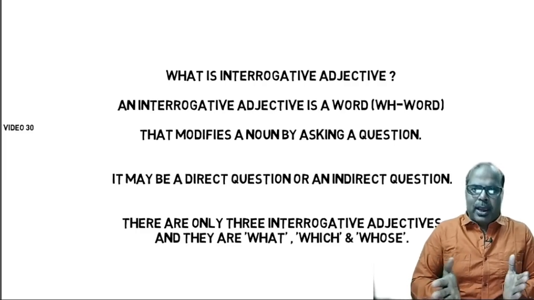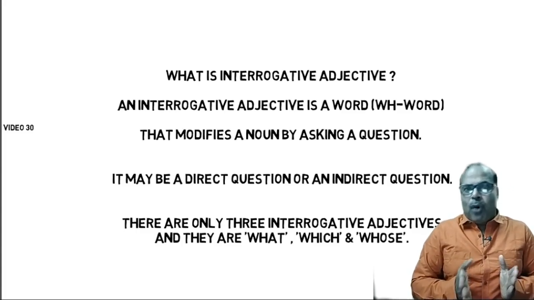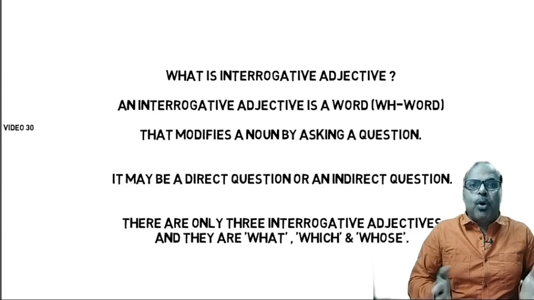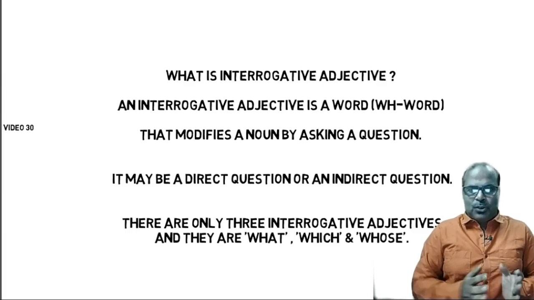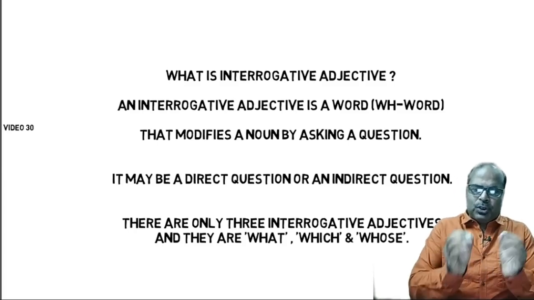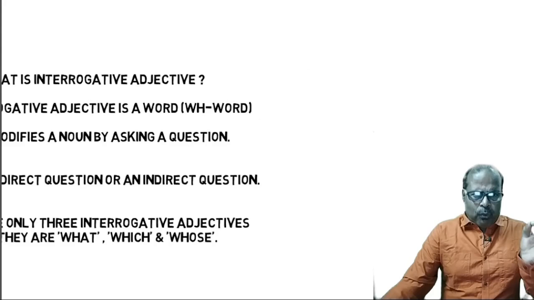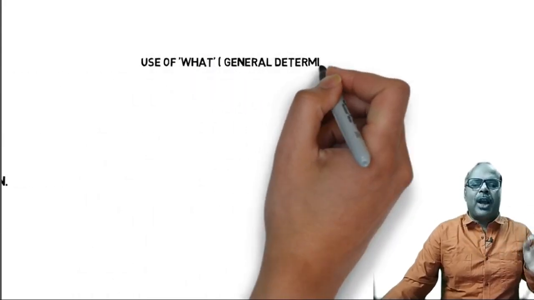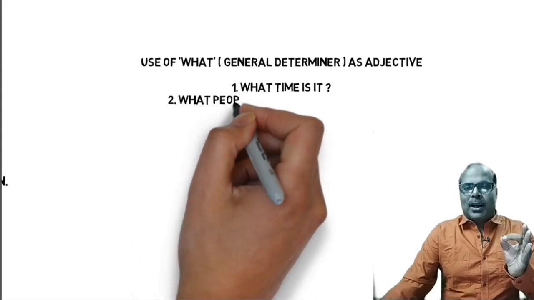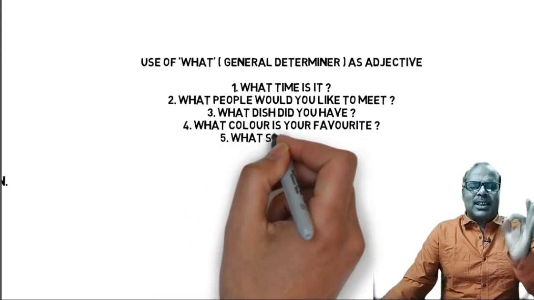What book do you like? It's a direct question. I want to know what book he likes. So it is an indirect question. But here, what book? So what is the adjective? Let us proceed and it will be clear to all of us. Let us see the use of what. It's a general determiner, and use of what as an adjective.